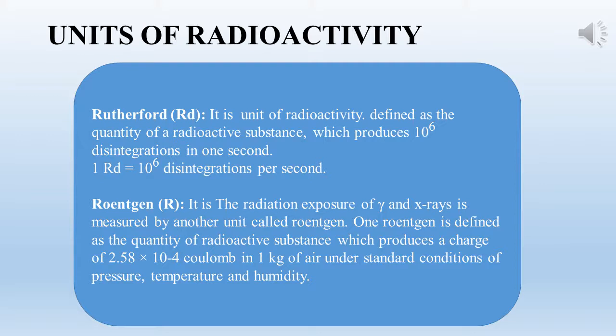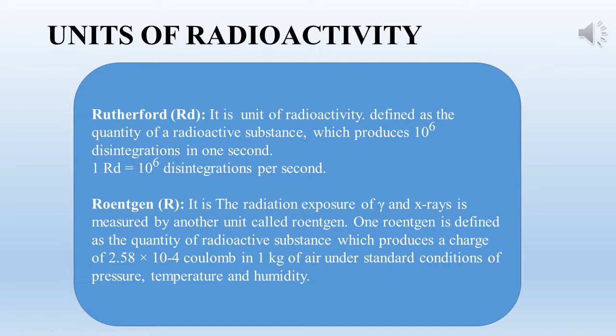One Roentgen is defined as the quantity of radiation which produces a charge of 2.58 × 10^-4 coulomb in 1 kg of air under standard conditions of pressure, temperature and humidity.